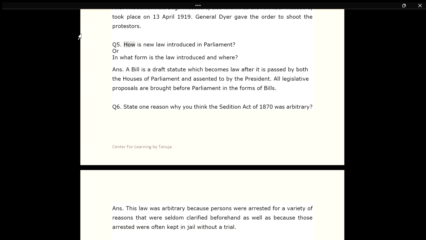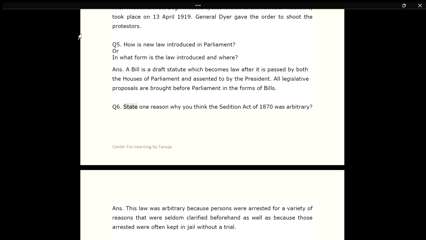Q5. How is new law introduced in Parliament? Or, in what form is the law introduced and where? Ans. A bill is a draft statute which becomes law after it is passed by both the Houses of Parliament and assented to by the President. All legislative proposals are brought before Parliament in the forms of bills.